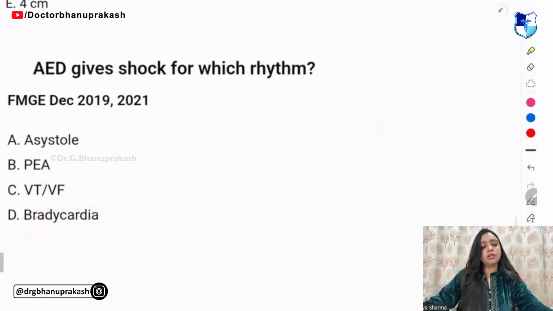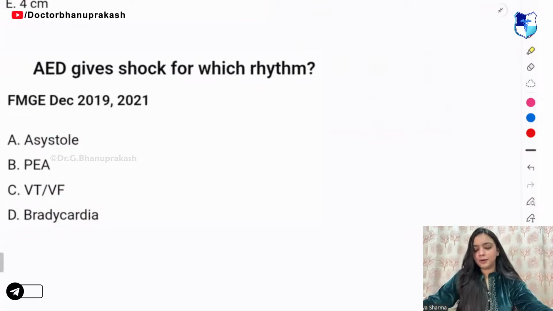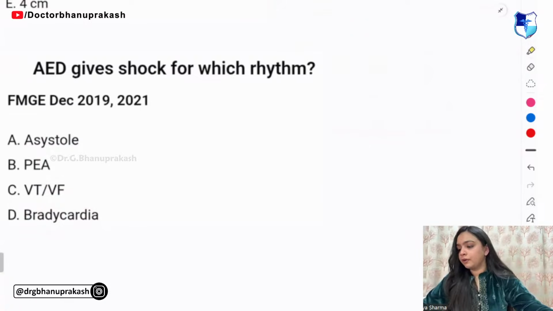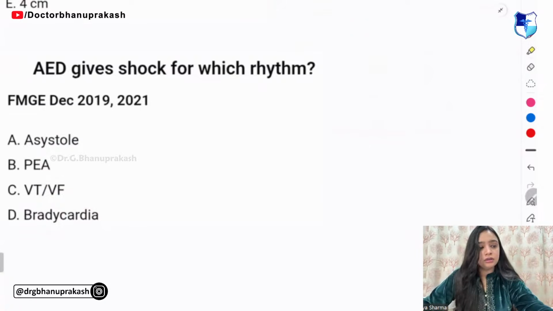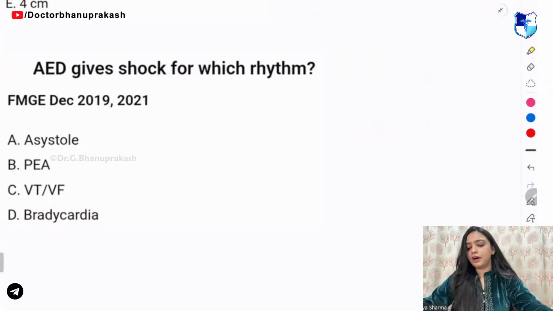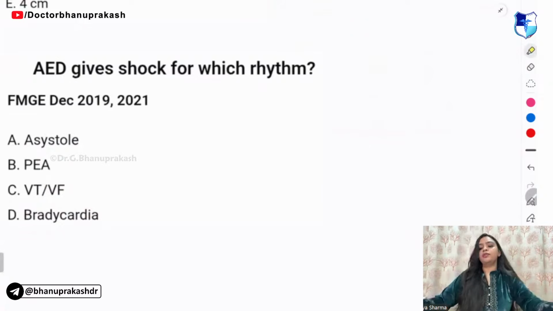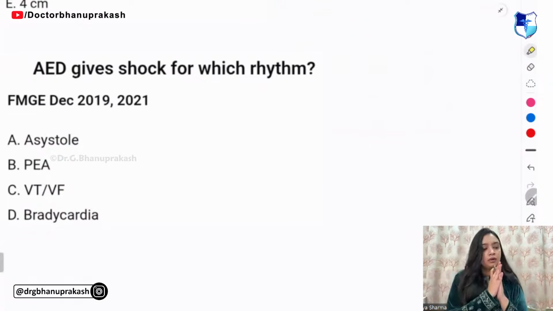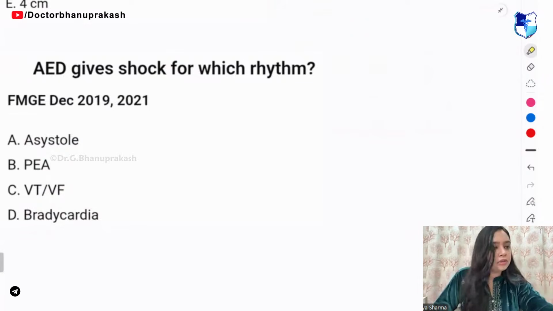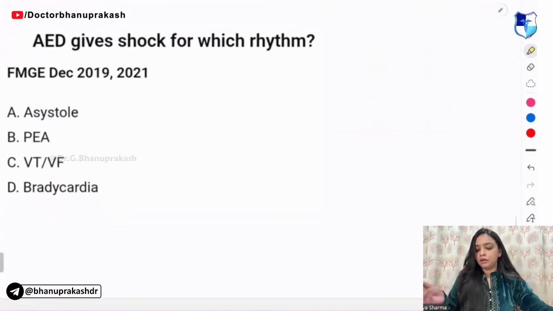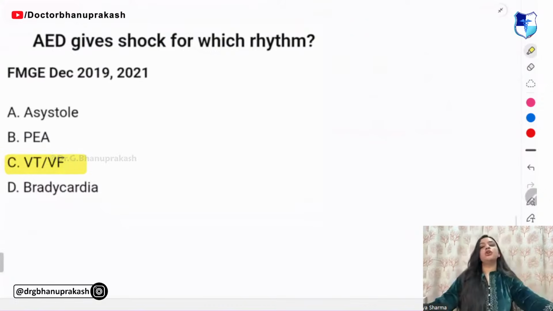So the answer to this is ventricular. Guys, tell me fast. AED gives shock for which rhythm? Not able to see the answer. Okay. The answer is C.